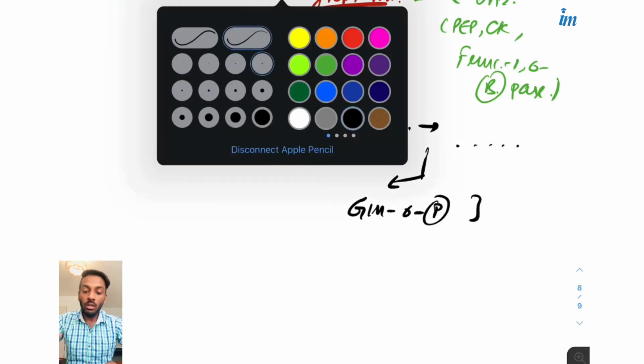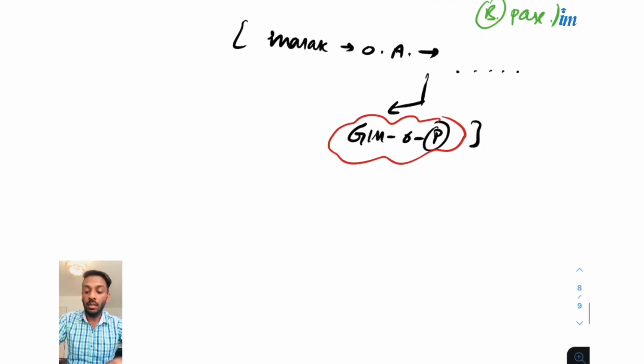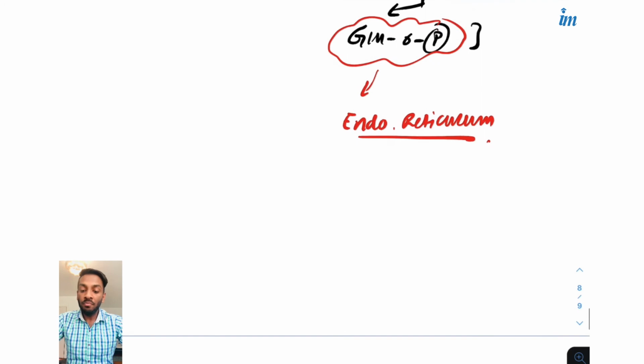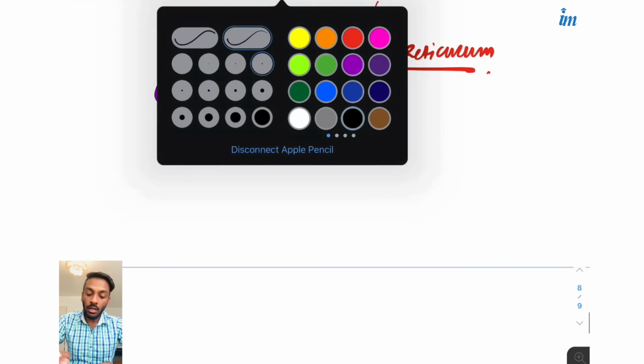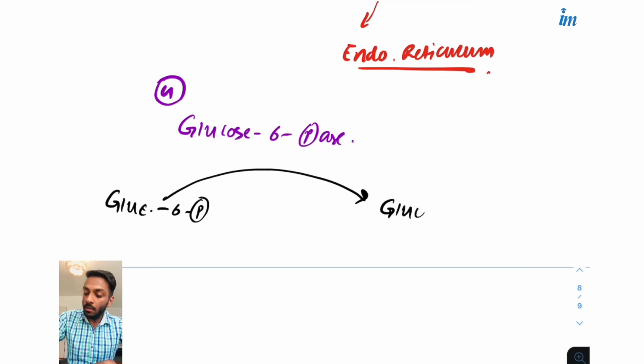Okay, now the last, this glucose 6-phosphate, this is a very interesting thing. This will come into the endoplasmic reticulum. And why it will come into the endoplasmic reticulum, let me explain to you. In the endoplasmic reticulum, we have an enzyme, glucose 6-phosphatase. You know, the number 4th enzyme of gluconeogenesis, and this will convert this glucose 6-phosphate into glucose.